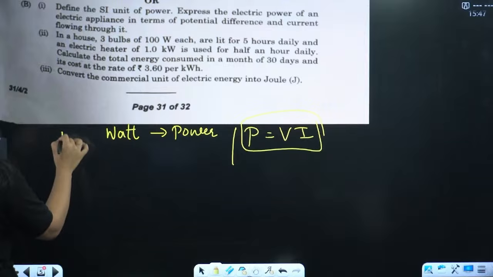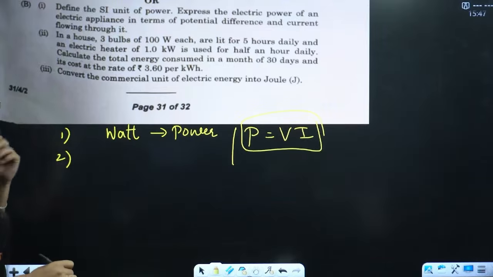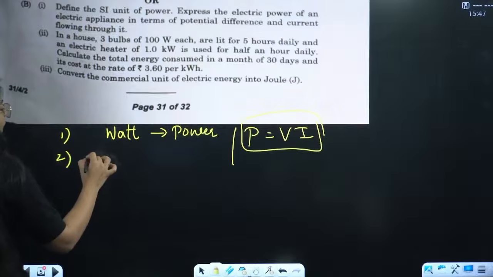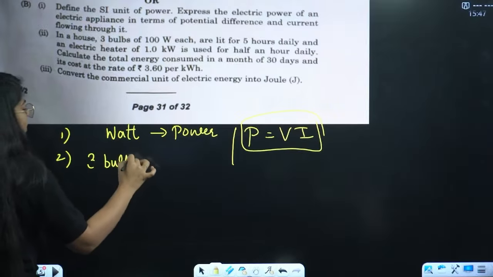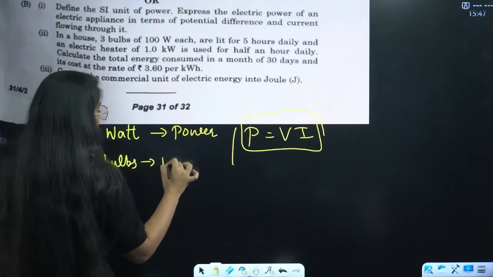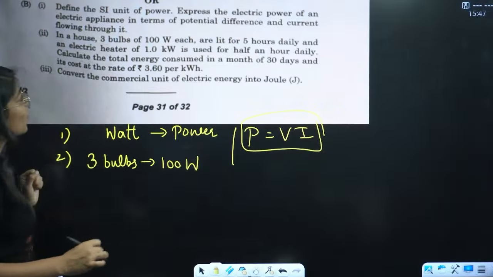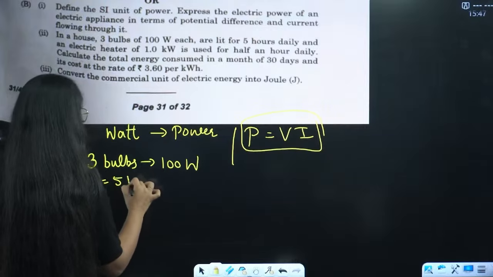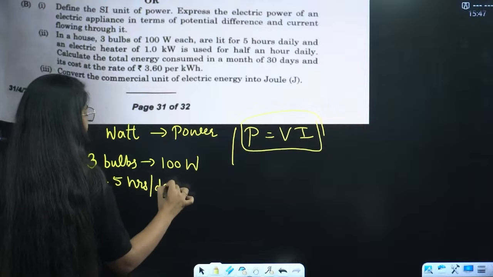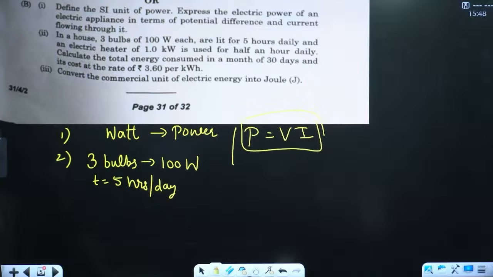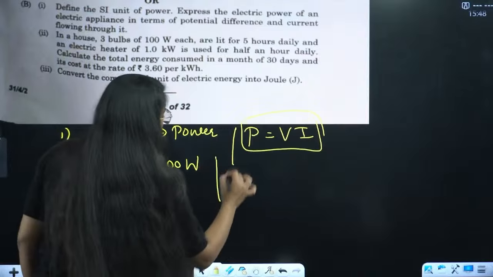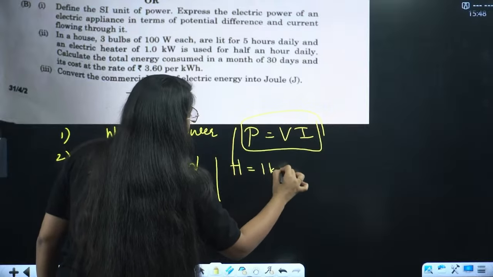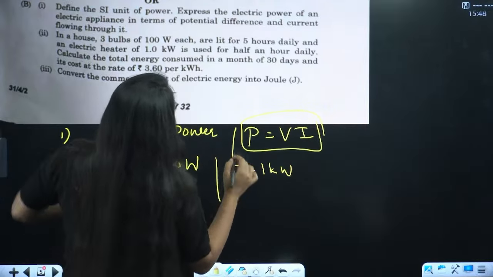Then second, this is the first part. Second part, in a house, 3 bulbs of 100 watt. We did this question as well. Are lit for 5 hours daily. The time is 5 hours per day. And then an electric heater of 1 kilowatt is used for half an hour daily.